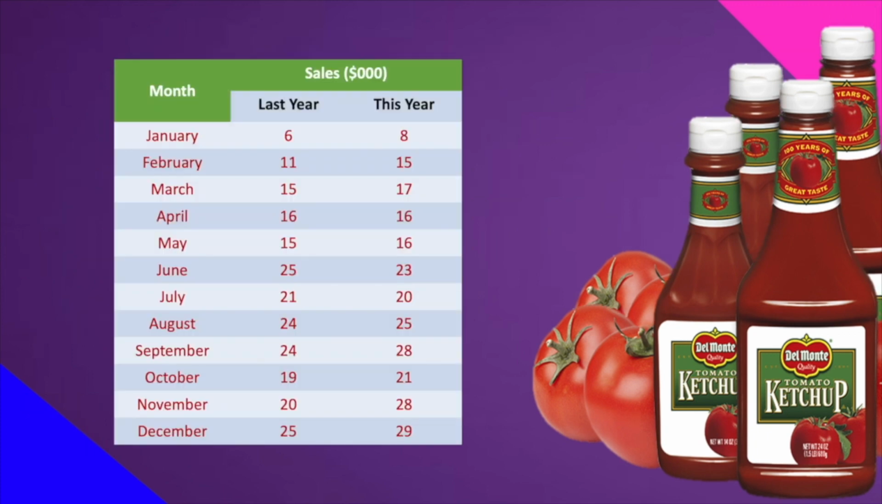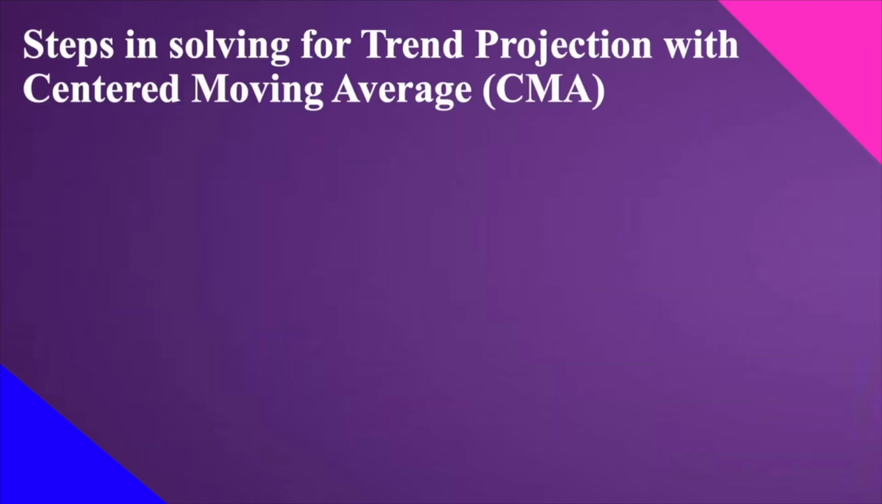I have here the data for the last year and of course this year, and these are all in $1,000. As you can see, from 6 to 25 for the last year. For this year, we have the data 8 to 29. So, here are actually the steps in solving for trend projection with centered moving average or the CMA. Now guys, while having these steps, we are going to compute the adjusted forecast for our next year.